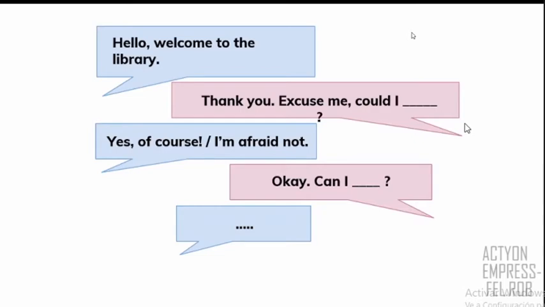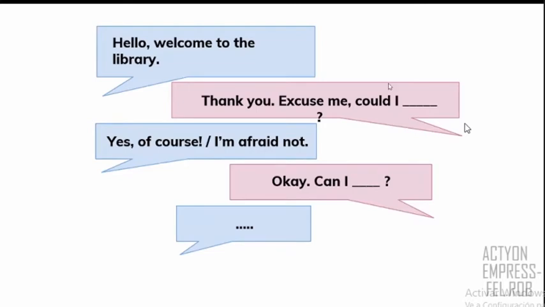And one of you can ask a request. You can say, excuse me, could I have a book? Maybe this is a possible request in a library, right? Or the person, when you answer, you can say yes or no. You can say yes, of course, or you can say no, I'm sorry, or I'm afraid not, right?